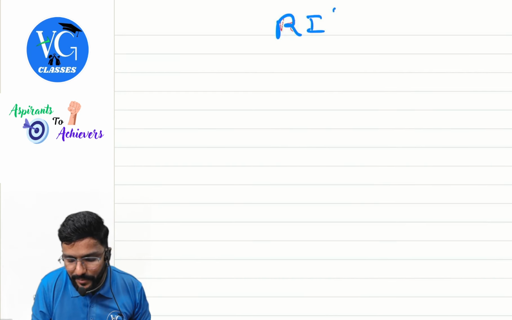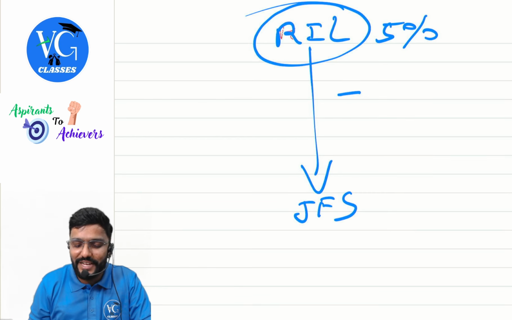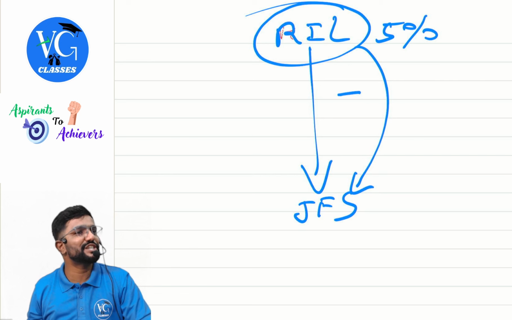Hope you guys are aware of it. Now, guys, a few of the assets of Reliance Industries, based on the percentage of demerger, let us take it as 5%, it was some 4 point something, but let us take 5%, will be transferred to Jio Financial Services.